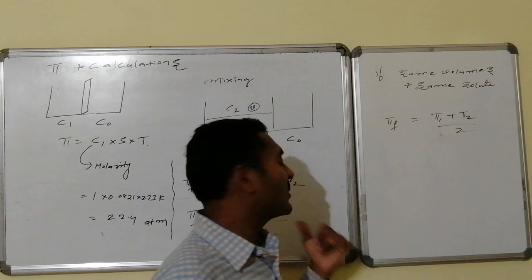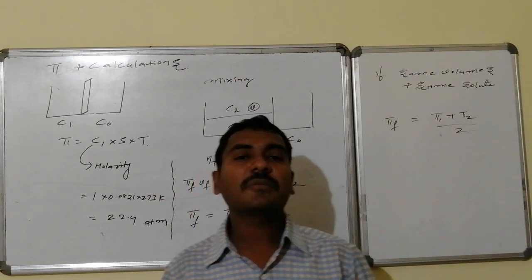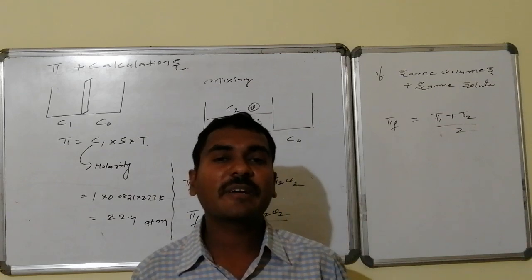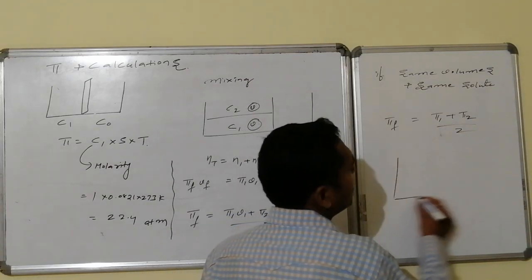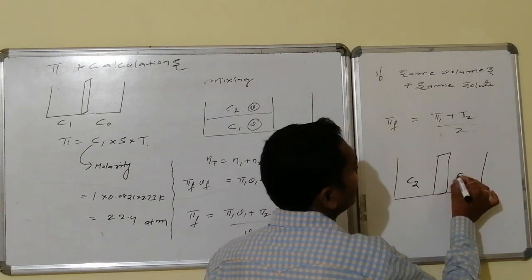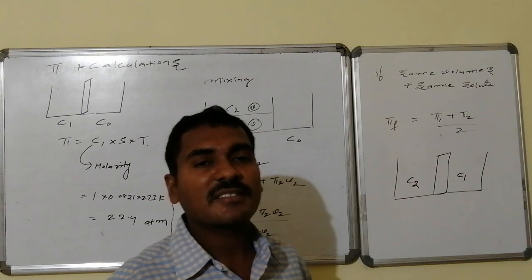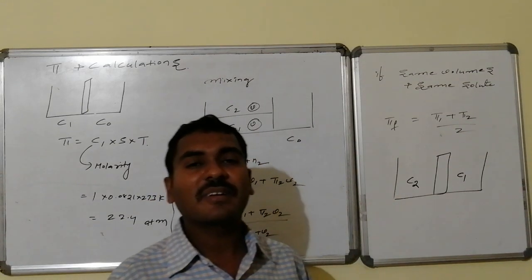Thus, for non-electrolytic solutes, we can use the formula of pi of mixing. Pi of mixing is given by the final osmotic pressure, which becomes equal to pi 1 V1 plus pi 2 V2 divided by V1 plus V2. Whereas, if two different solutions with concentrations C1 and C2 are there, and you are asked to calculate the osmotic pressure of this particular system,